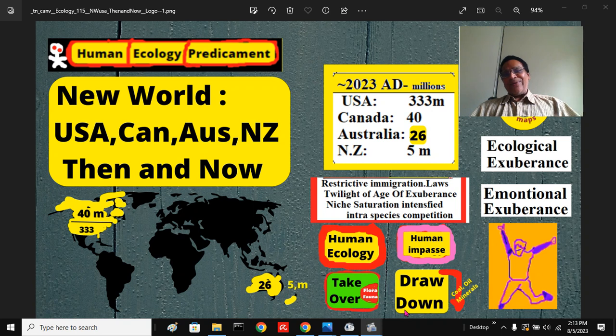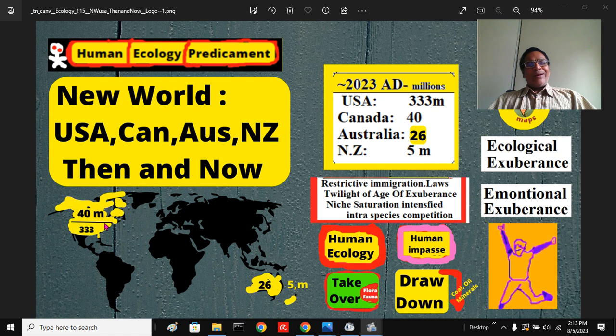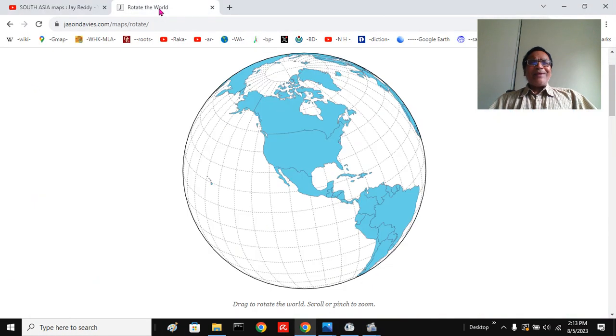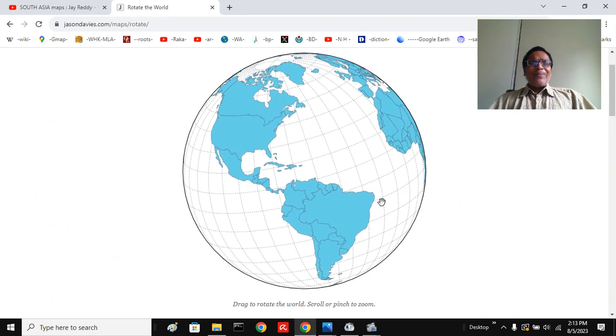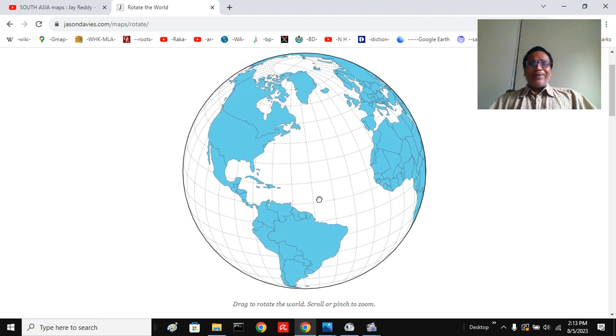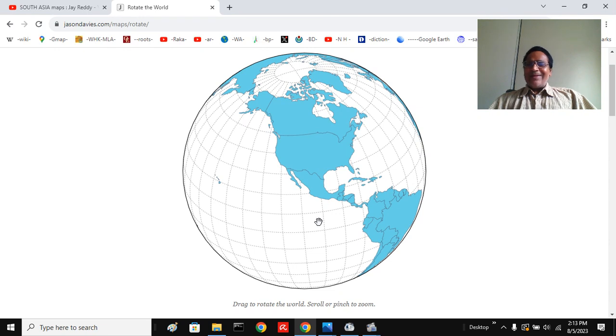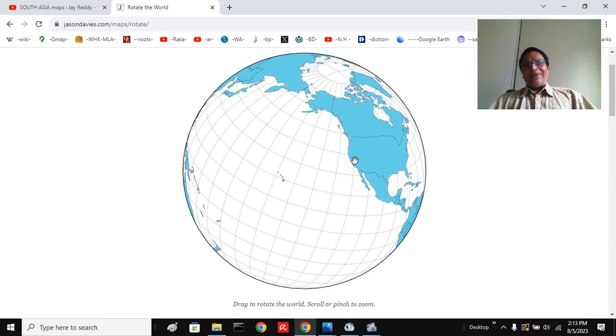Then and now, that is the difference. I have taken here only the new world, but essentially it applies to the entire planet Earth. That is the only living space we have. In a sense, Mitra and Bandhu, when Europeans landed there and colonized the new world, the competition was Europeans versus flora and fauna. Now, in this new world, competition is among humans themselves.